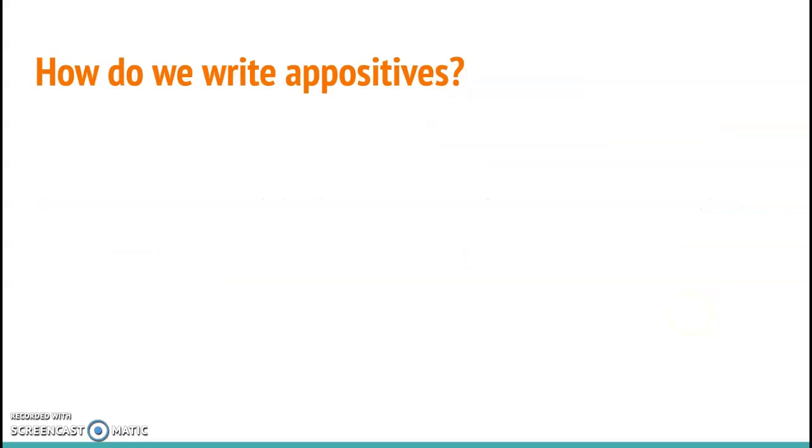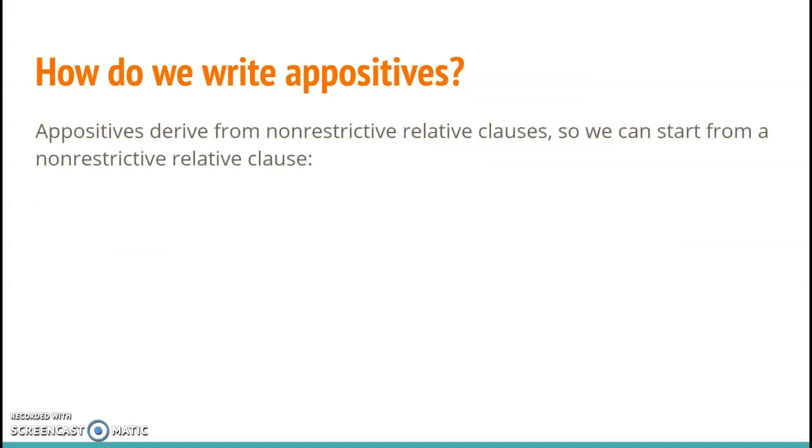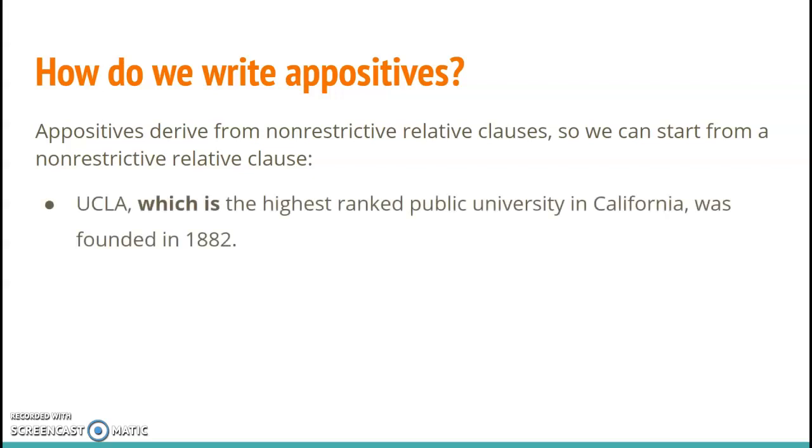So how do we write appositives, or how do we form them? We derive appositives from non-restrictive relative clauses. We can start from a non-restrictive relative clause, but they need to be specific ones. In other words, they need to be clauses where we have be, the linking verb, as the main verb of the relative clause. So for example, UCLA, which is the highest ranked public university in California, was founded in 1882. We have this non-restrictive relative clause, which is the highest ranked public university in California.